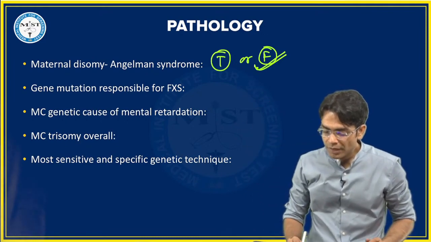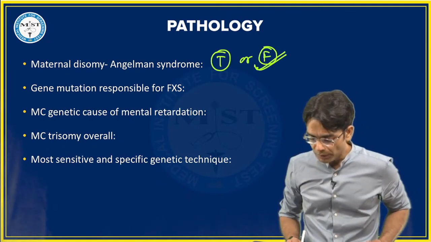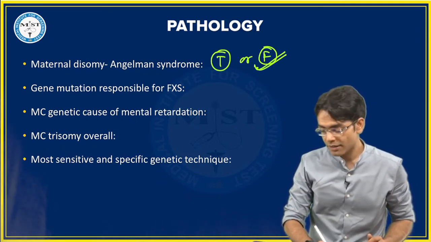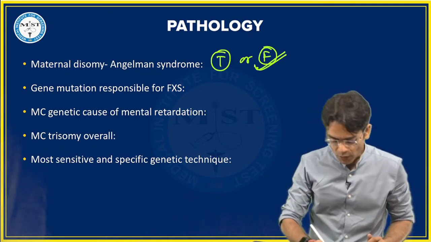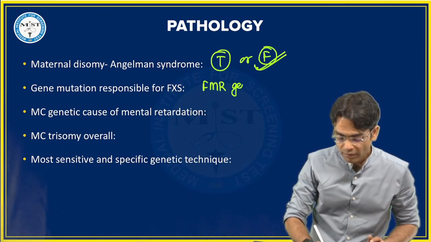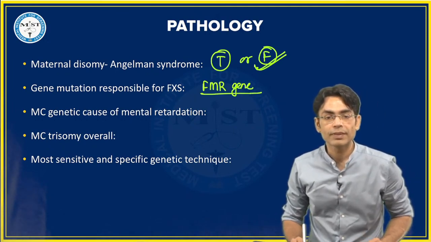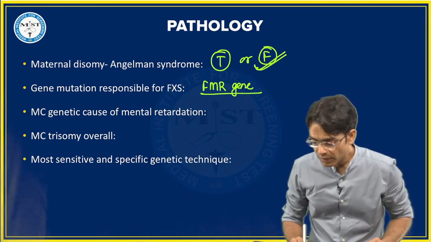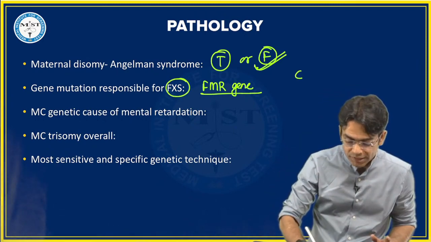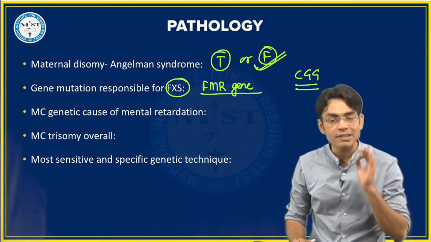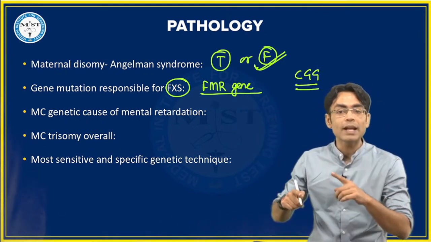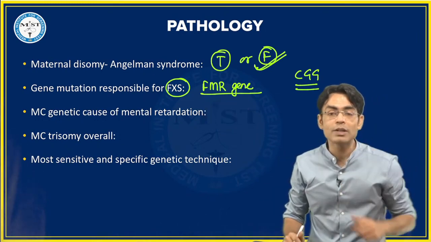Fragile X syndrome. What is the gene mutation responsible for Fragile X syndrome? Quickly. Yes, you are right. The gene mutation responsible for Fragile X syndrome is the FMR gene, the familial mental retardation gene. Beta, no, look, the repeat in Fragile X syndrome is the CGG repeat. You are right, CGG repeats are seen, but the gene mutation is FMR, familial mental retardation gene. And that is why Fragile X syndrome becomes the second most common genetic cause for mental retardation.